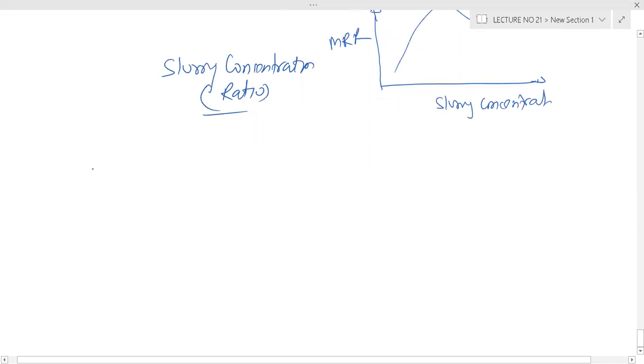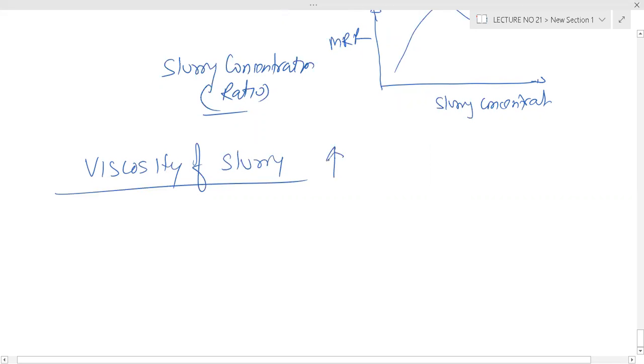And one more thing is what we call viscosity of slurry. Viscosity increases means flushing power, that is wash away power, will decrease, and hence metal removal rate will decrease.